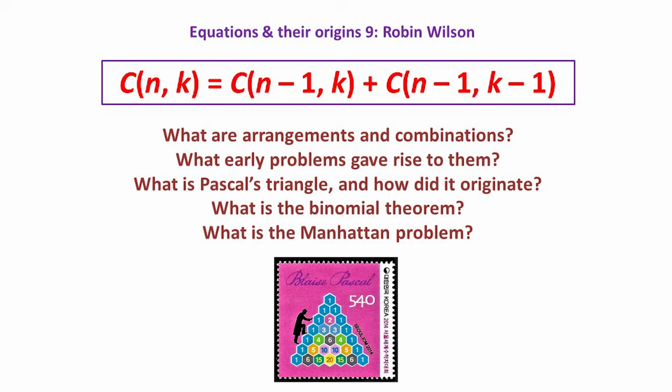This talk is about arrangements and combinations of objects. But what are these, and what early problems gave rise to them? What is Pascal's triangle and how did it originate? What is the binomial theorem? And what is the Manhattan problem?